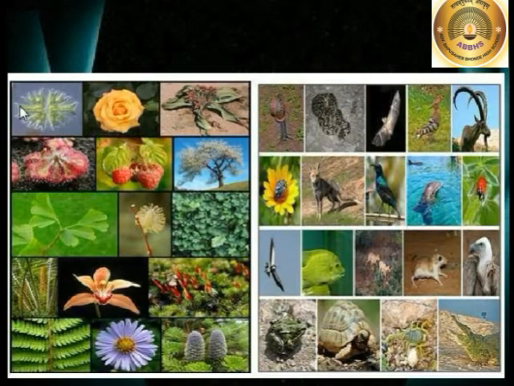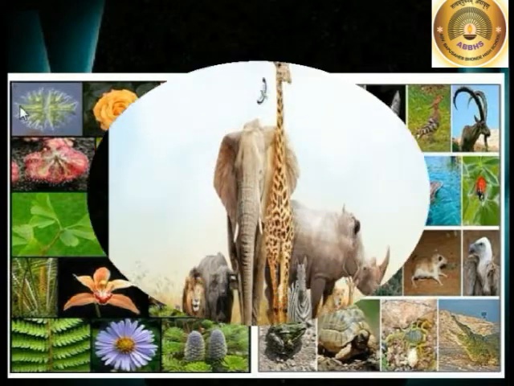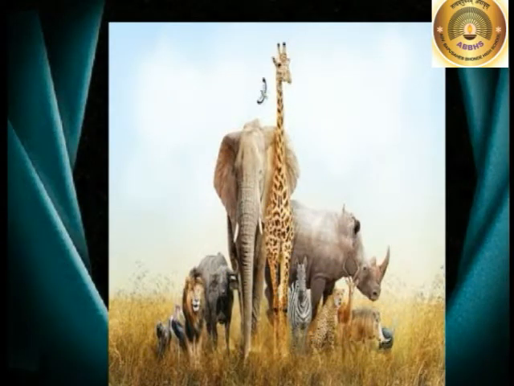Now children, we will go to the living world on the earth. The living world on the earth consists of plants and animals. Here in this chapter, we will learn a little more about the animal world. Here some main characteristics of animals are given. Characteristics means features or qualities that belong to a particular thing.